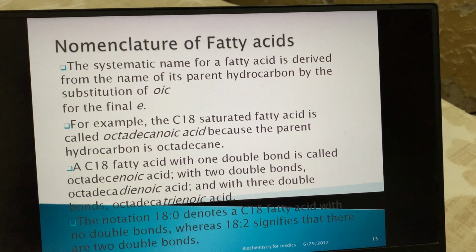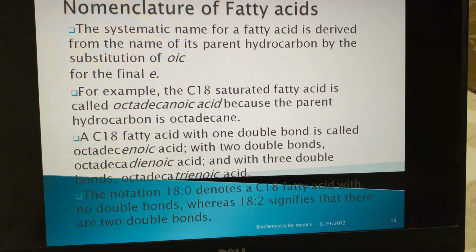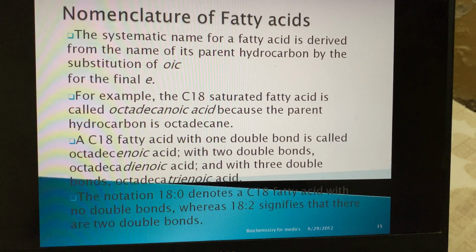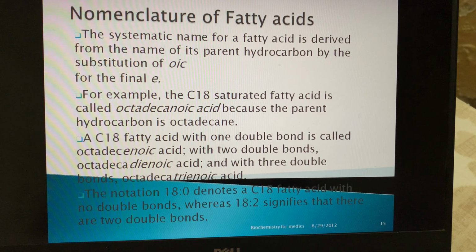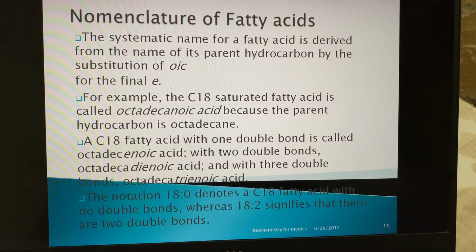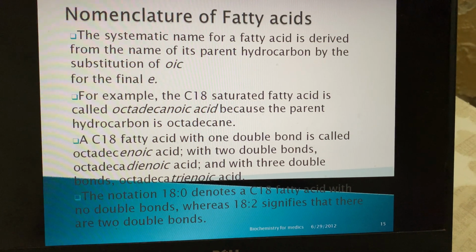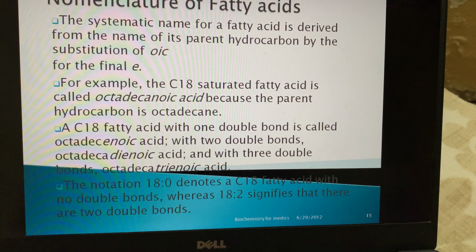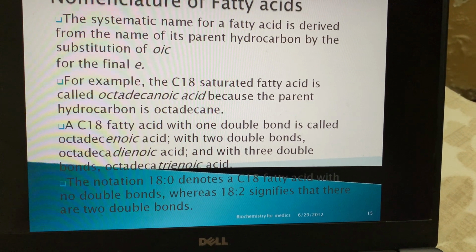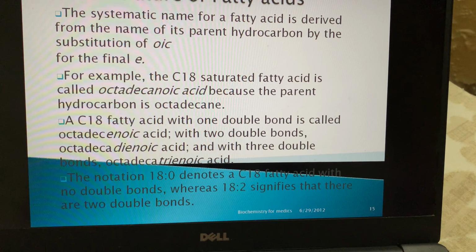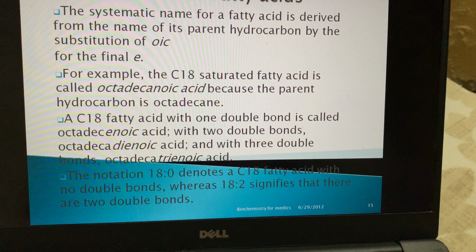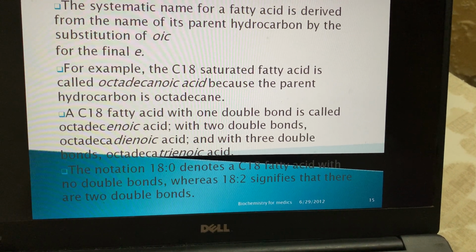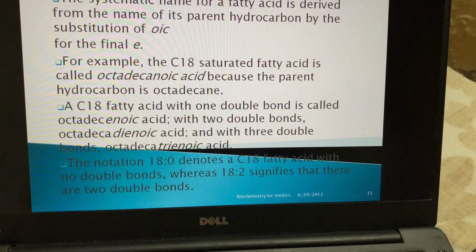For example, the C18 saturated fatty acid is called octadecanoic acid. Octa is 8, deca is 10, it becomes 18, C18. Instead of octadecane, it is written as octadecanoic acid. A C18 fatty acid with one double bond is called octadecenoic acid, with two double bonds is called octadecadienoic acid, and with three double bonds octadecatrienoic acid.